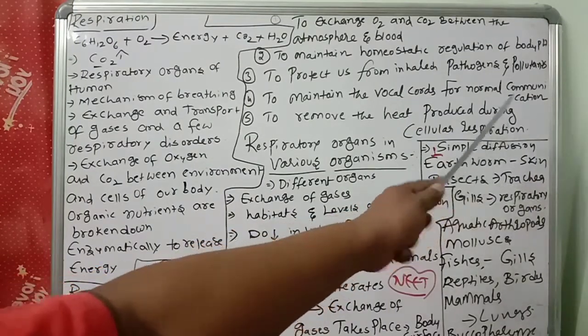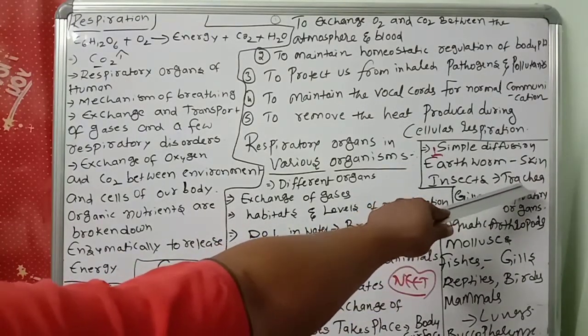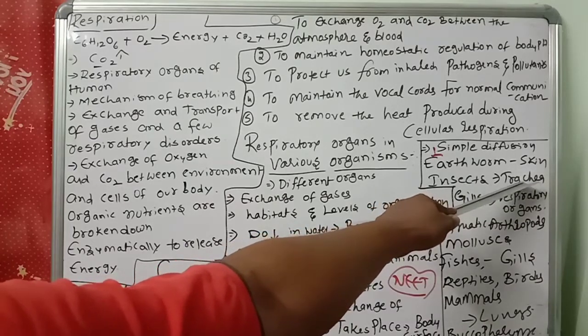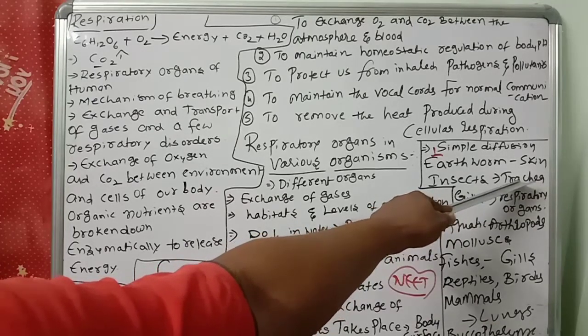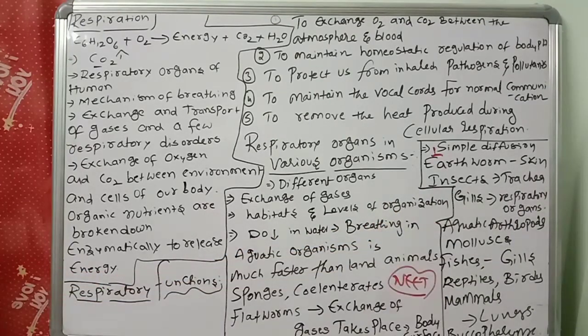Not only trachea, there are also book lungs and book gills, but the important major one is trachea. That's why it's called the tracheal respiration system.